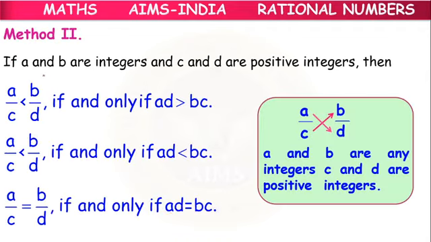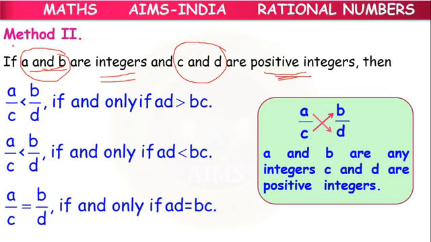Or method 2 is there, children. We can also compare them with the help of method 2. If A and B are integers, and C and D are positive integers, A and B can be any integer, but C and D must compulsorily be positive integers. Why?